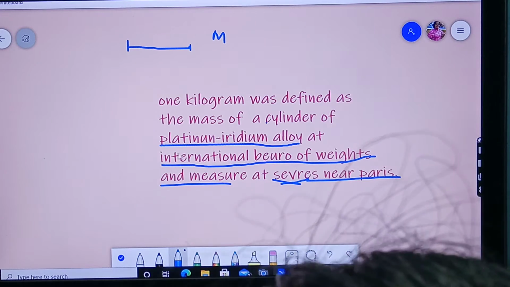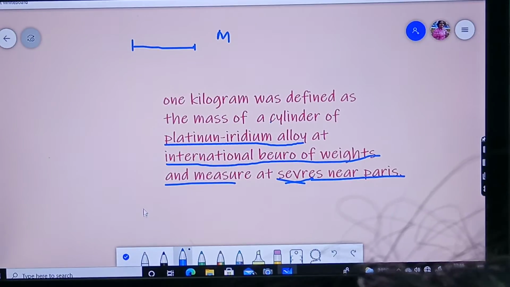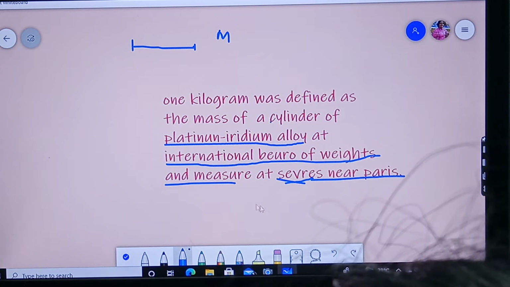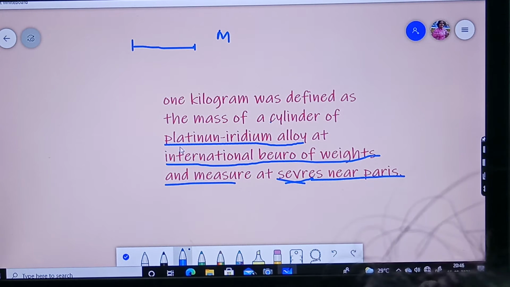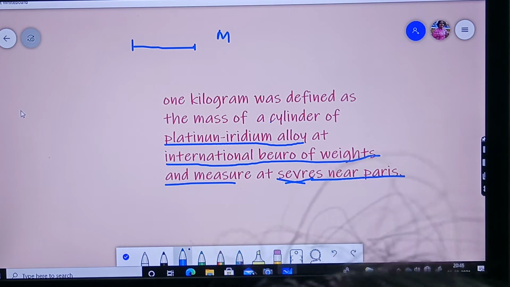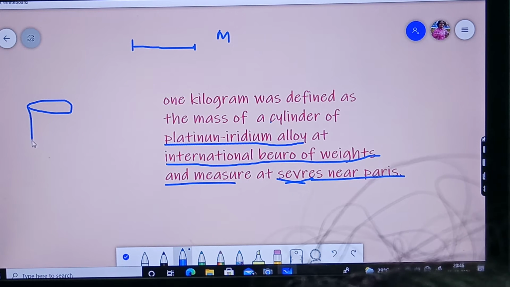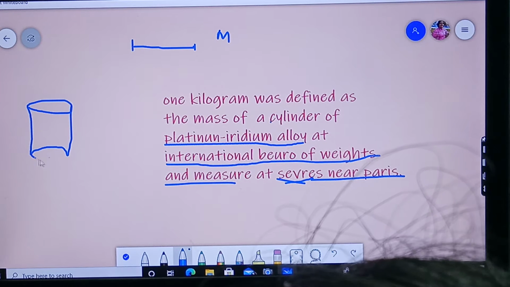You can say this is one of the teams which work on the units of physical quantities. So they have made a platinum iridium cylinder. Cylinder, you know how it will be? Like this, it will be a cylinder.